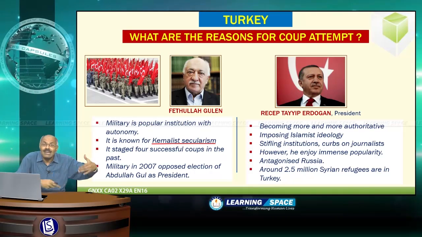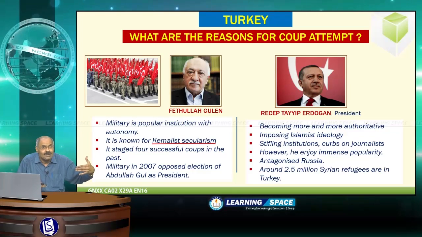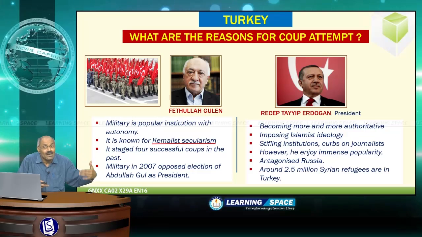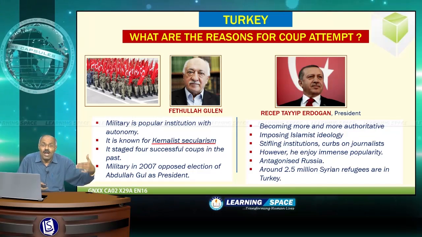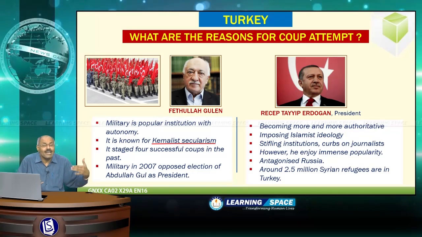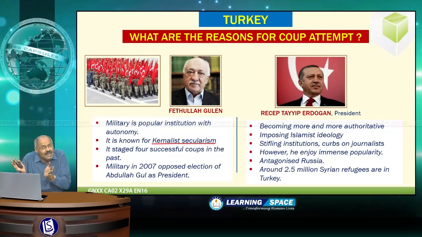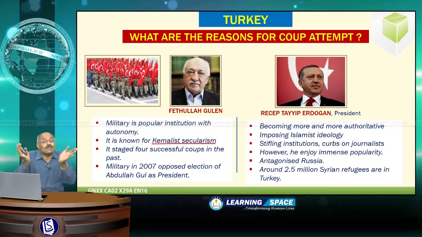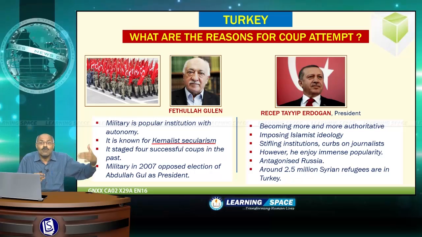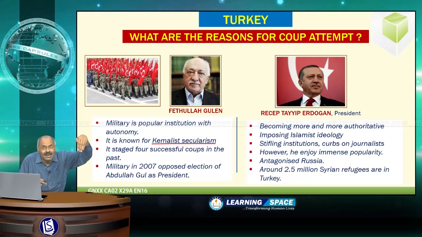And previously, the military staged 4 successive coups in the past. And in the year 2007, the military opposed the selection of Abdullah Gül as president. And subsequently, matters came to this stage, and the gap between the present President Erdogan and the military widened, and subsequently Fethullah Gulen left the country and established his base in America.